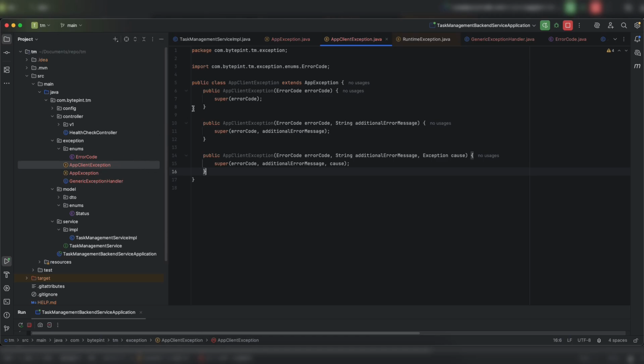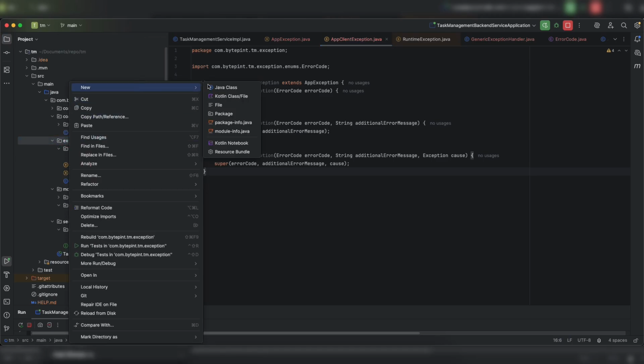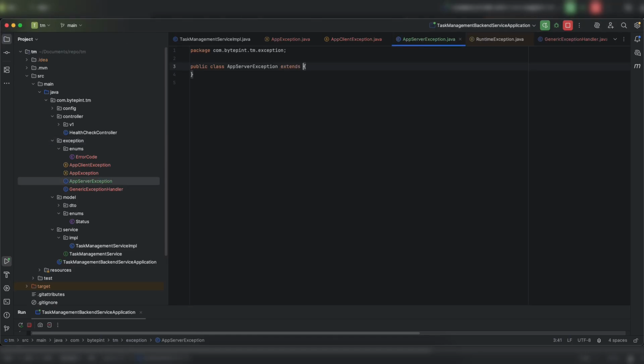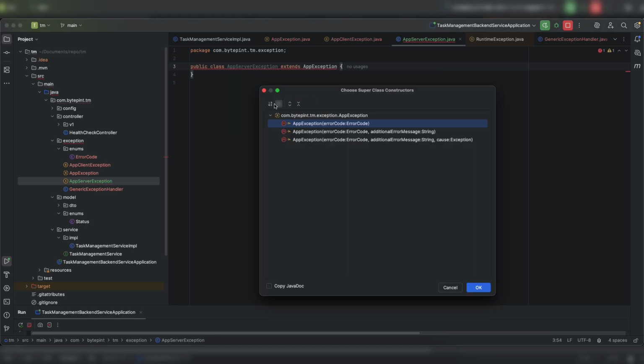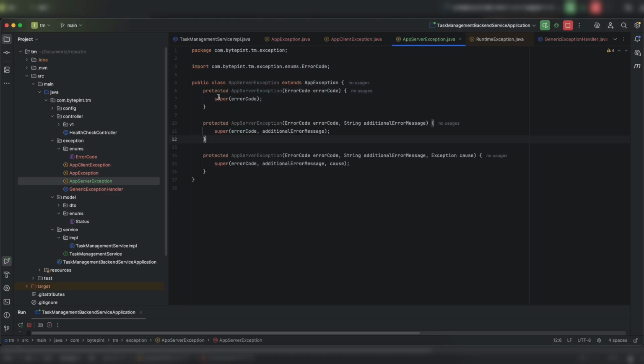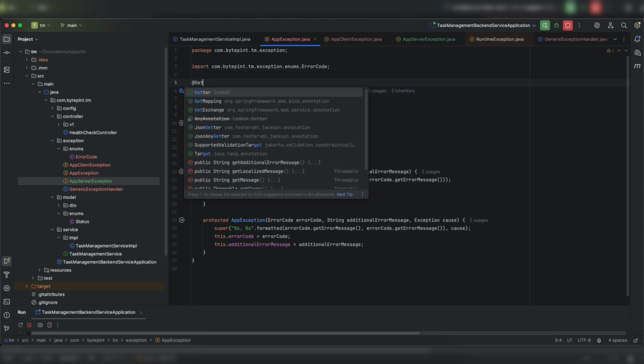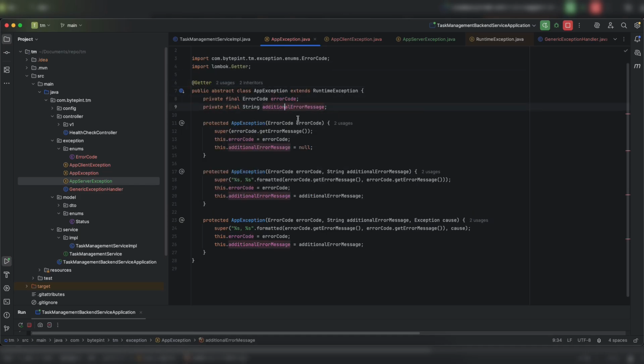Similarly, I need to create an AppServerException, extending AppException. Again, create constructors and change them to public. Now, go to AppException and use @Getter so that I can get this error code and additional message.